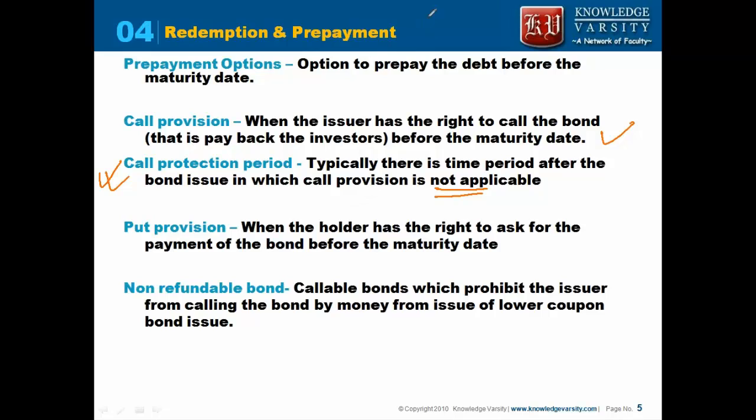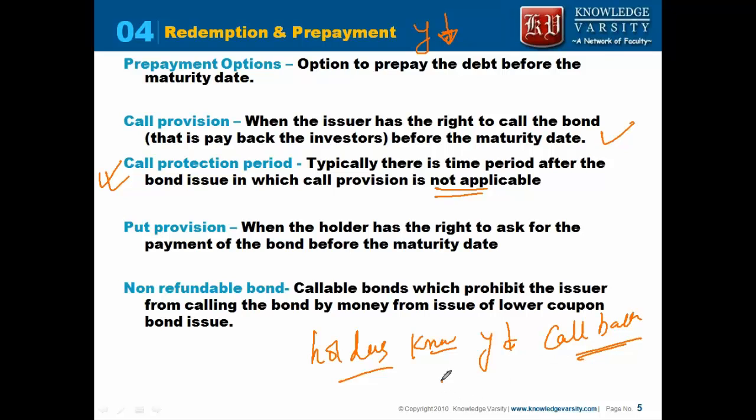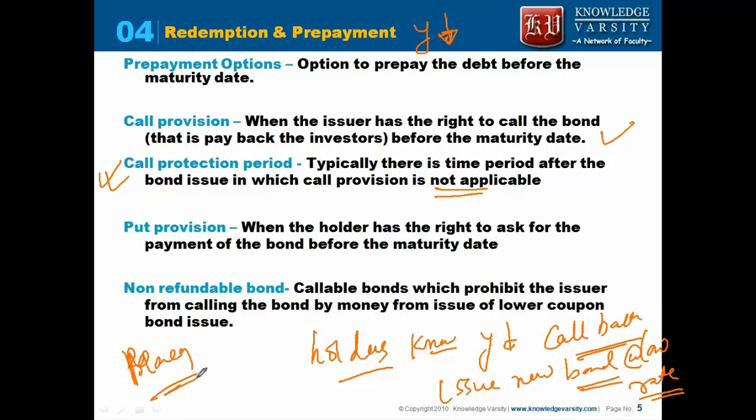What we said previously is that you will call the bond when the interest rate has gone down. Now the bond holders know this. They know that when the interest rate goes down, you will call back the bond. By what you will do is issue a new bond at a lower rate. So holders know that when the yield decreases, you will be calling back the bond by issuing a new bond at a lower rate. You will get the money from issuance, and you will buy my bond. So that is what holders know.